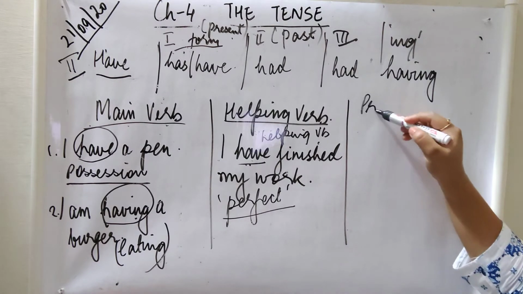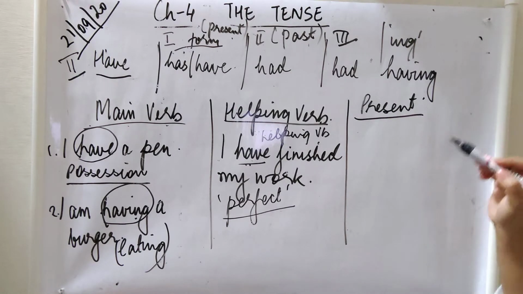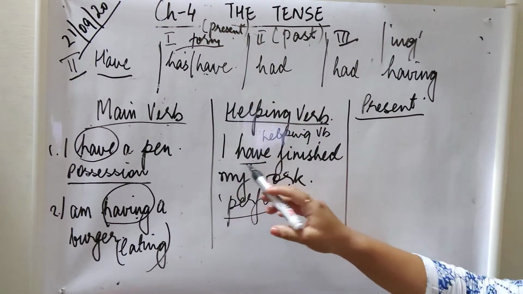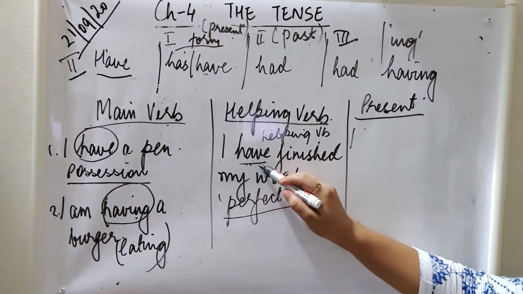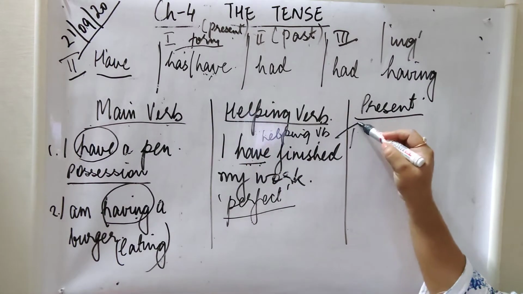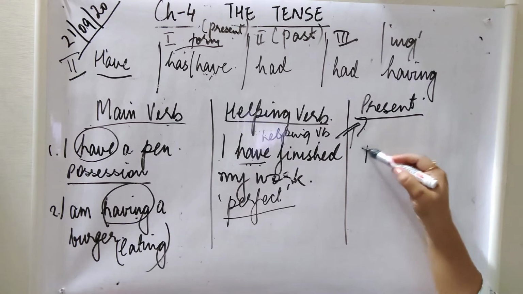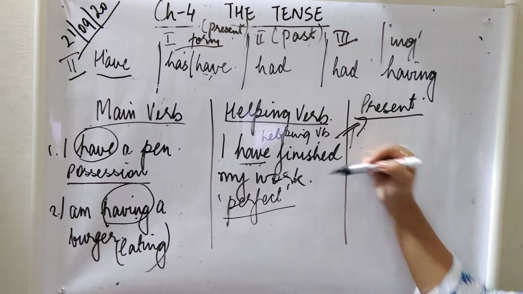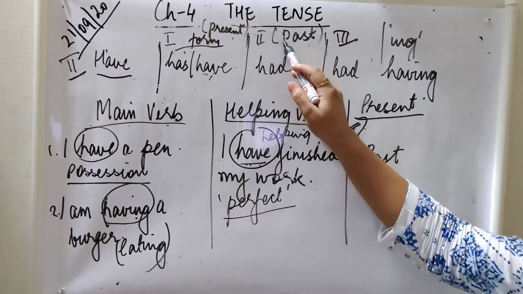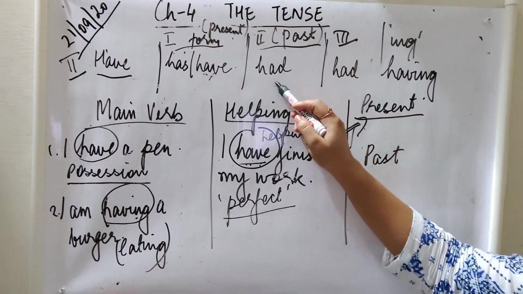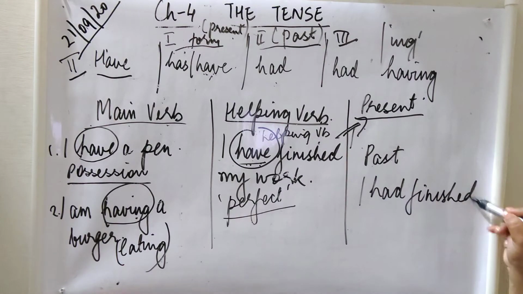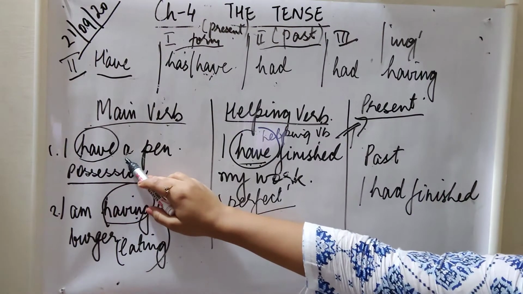Now talking about the present tense, children, present time, when you say simple present, we use the first form of the verb. So if I say I have finished, have is the first form of the verb. Okay, so this is in present. If we have to say the same sentence in the simple past tense, instead of have, I am going to use the second form of the verb, which is had.